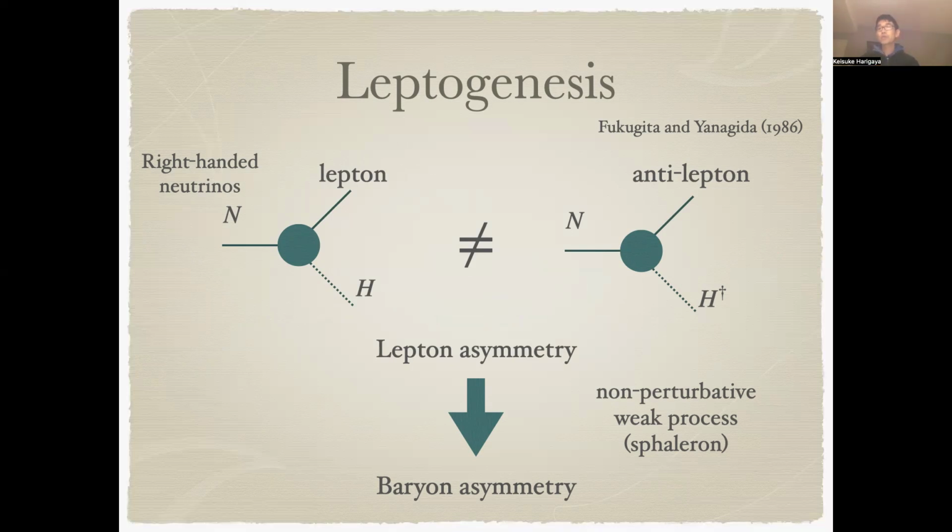If those two decay rates are not equal to each other, the decay of the right-handed neutrinos in the early universe can create non-zero lepton asymmetry. This lepton asymmetry can be converted into baryon asymmetry via a non-perturbative process called the sphaleron process. This is called leptogenesis.